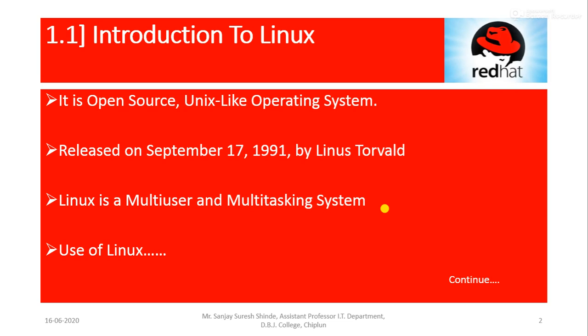So it is an open source, Unix-like operating system. The Linux operating system is based on the Unix operating system, meaning that with the help of the Unix code, this Linux operating system was developed, right? So Unix-like operating system. Linux is a family of open source Unix-like operating systems. The Linux kernel was first released on September 17, 1991, by Linus Torvalds.